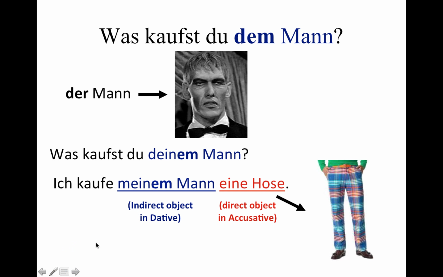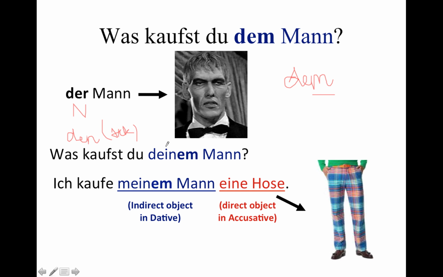So, what we're seeing here is basically that the masculine, der Mann, we know, becomes now dem Mann. Nominative. Now what's accusative again? Accusative would be den, right?